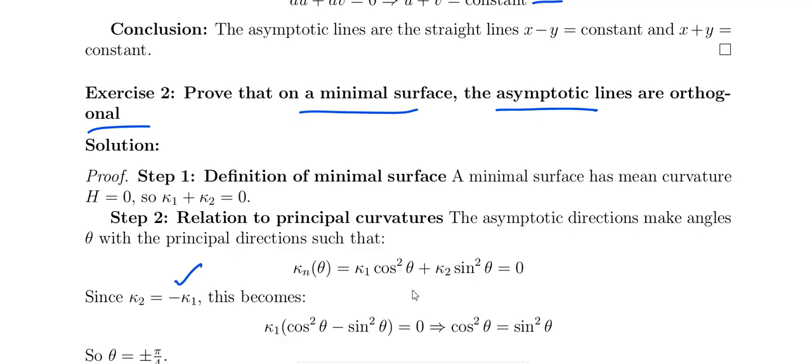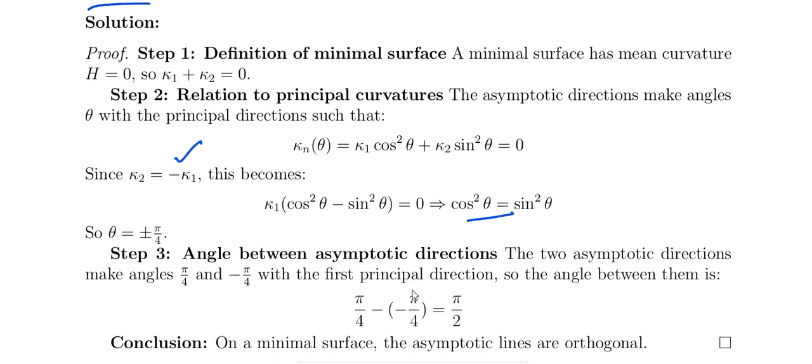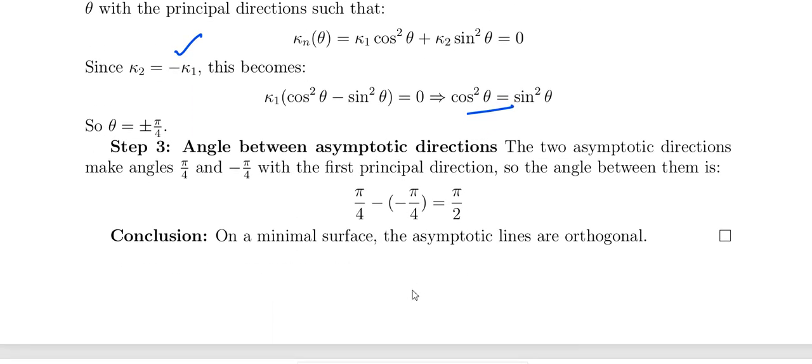I put in a kappa 1 common ஆக எடுத்துட்டா, that is cos square theta minus sin square theta equal to 0. So cos square theta equal to sin square theta. From this tan square theta equal to 1, then tan theta equal to plus or minus 1. So theta equal to plus or minus pi by 4 னு வந்துரும். Angle between the asymptotic lines பார்த்தீங்கன்னா the two asymptotic directions makes an angle pi by 4 and minus pi by 4 with the first principal direction. The angle between them is pi by 4 minus or minus pi by 4, that is equal to pi by 2. On the minimal surface the asymptotic lines are orthogonal.